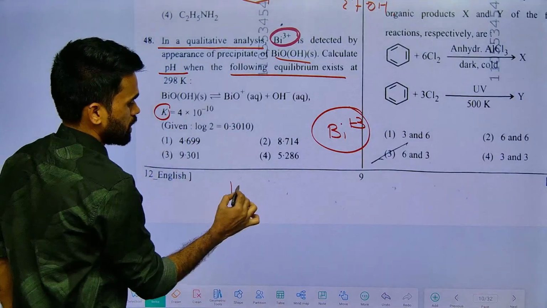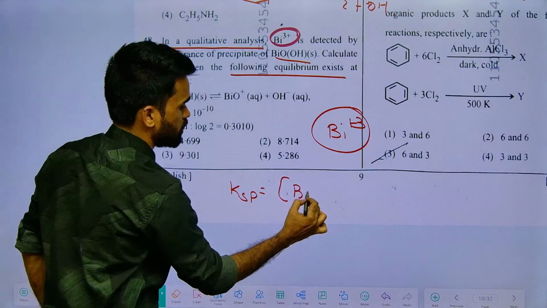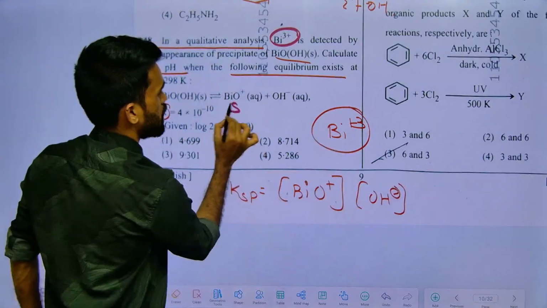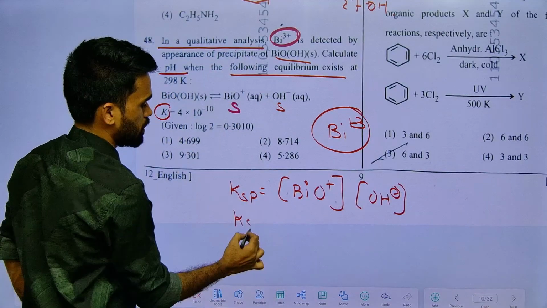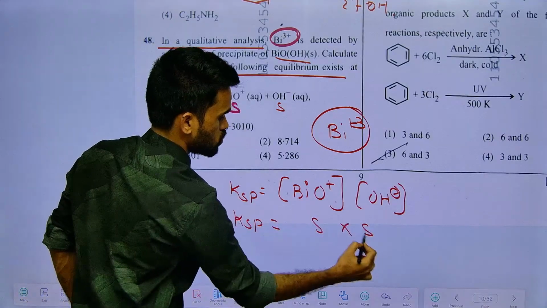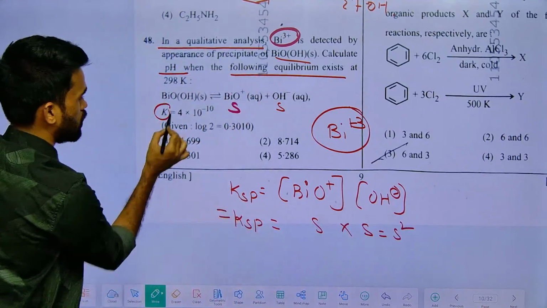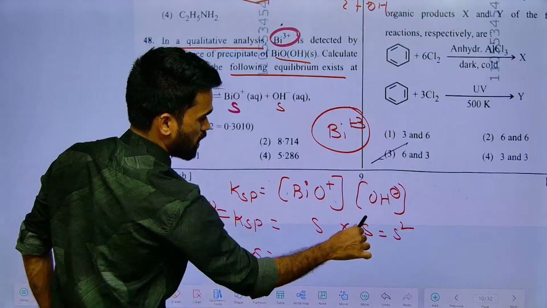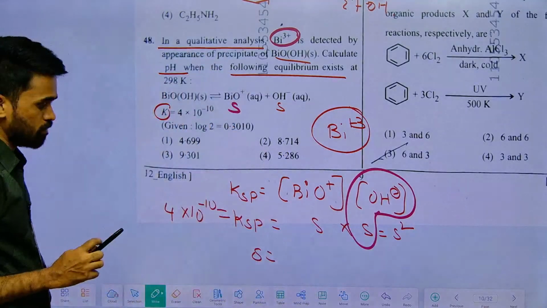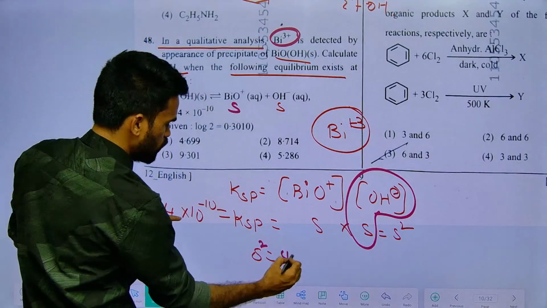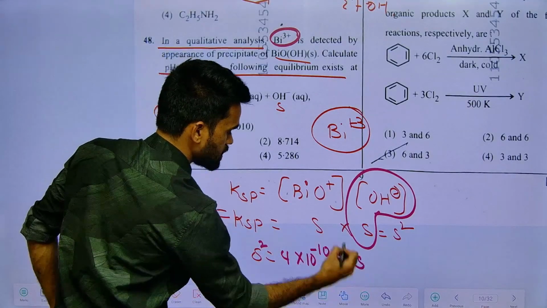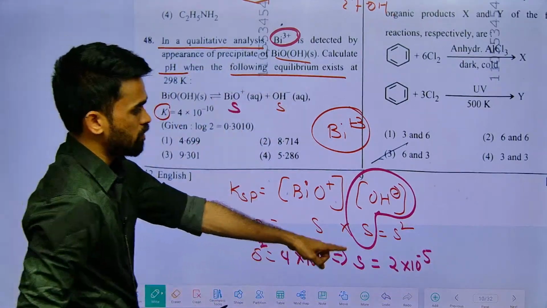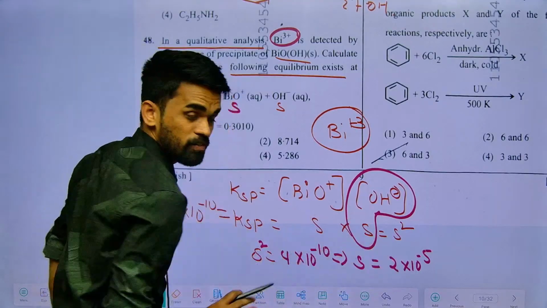So how can you say? Ksp is equal to the concentration of ions that we have on the product side. Let us say S is the concentration for both of these. So Ksp will be equal to S into S, so this is S square. This equals the Ksp value given as 4 into 10 power minus 10. Now S square is there, but I just want the S value because for OH minus it should be S. So S is equal to 2 into 10 power minus 5. So finally we got OH minus concentration as 2 into 10 power minus 5.